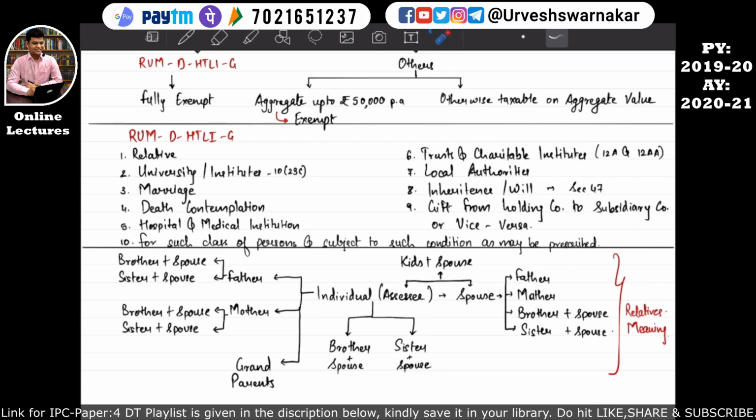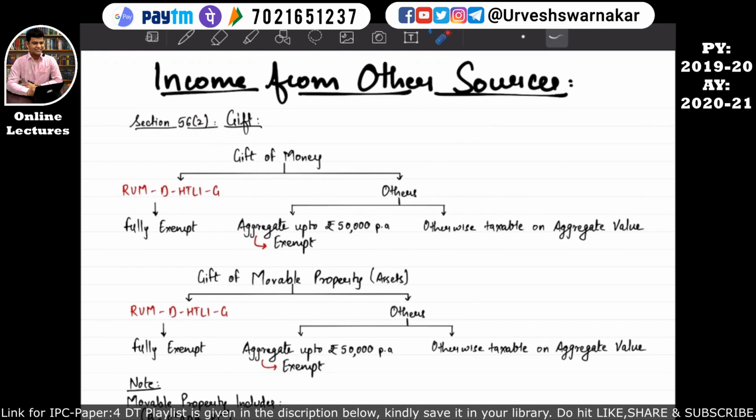One more example we will understand. If the assessee is receiving a gift of money from the grandparents, then whatever money gift has been received by the assessee will be fully exempt. I hope this is quite clear to you.